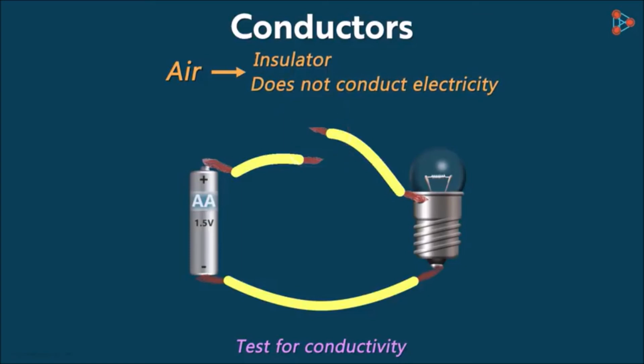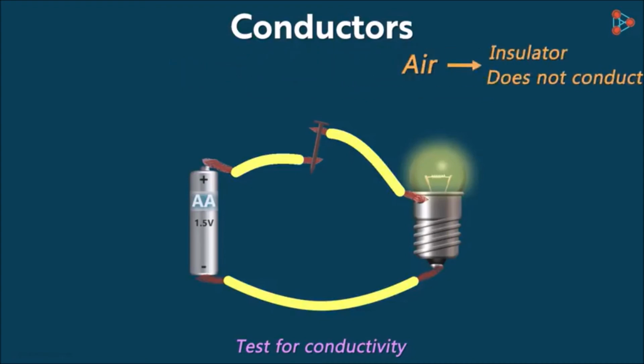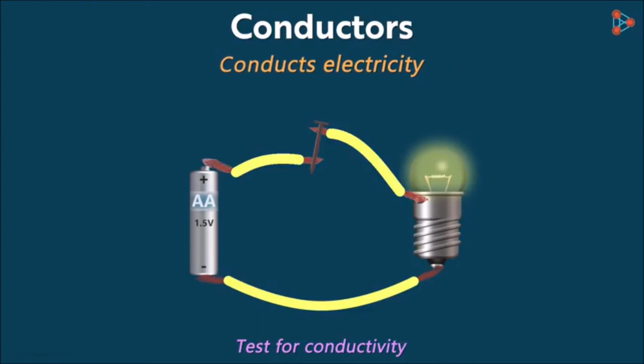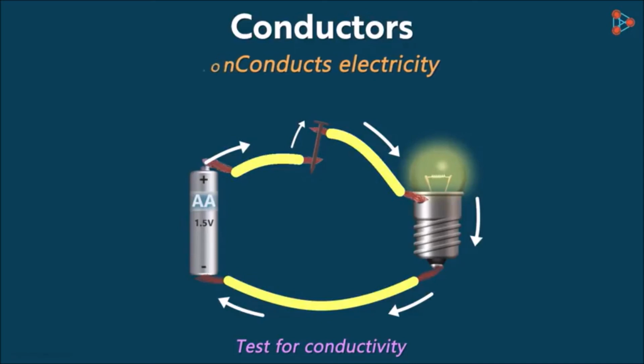Bring any object that you want to test, say this iron nail. Tie both the ends of the wires at the two ends of the iron and see if the bulb is glowing or not. If it glows, then it proves that the material that our object is made of conducts electricity. Here the electric current is flowing through the iron nail. So our circuit is complete and the bulb glows. This proves that iron is a conductor of electricity.